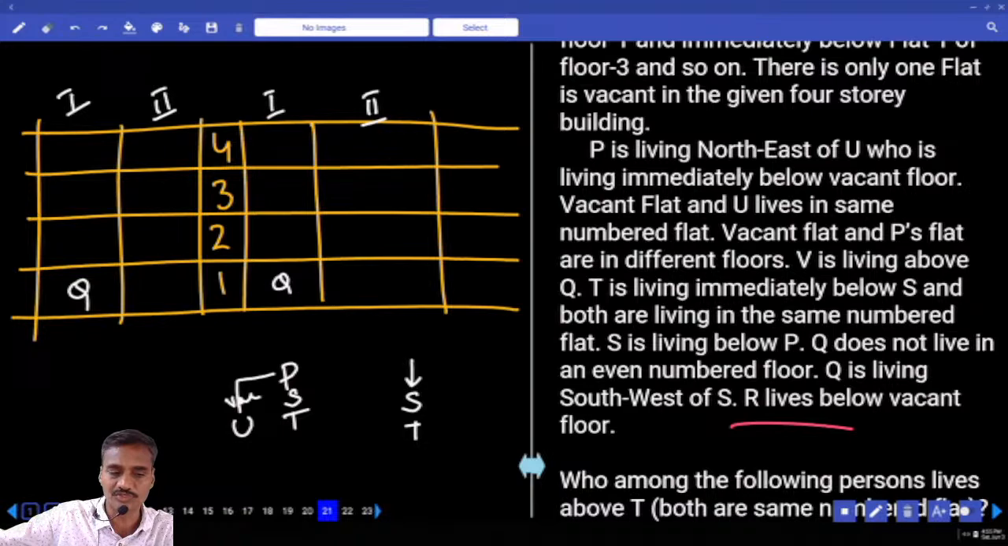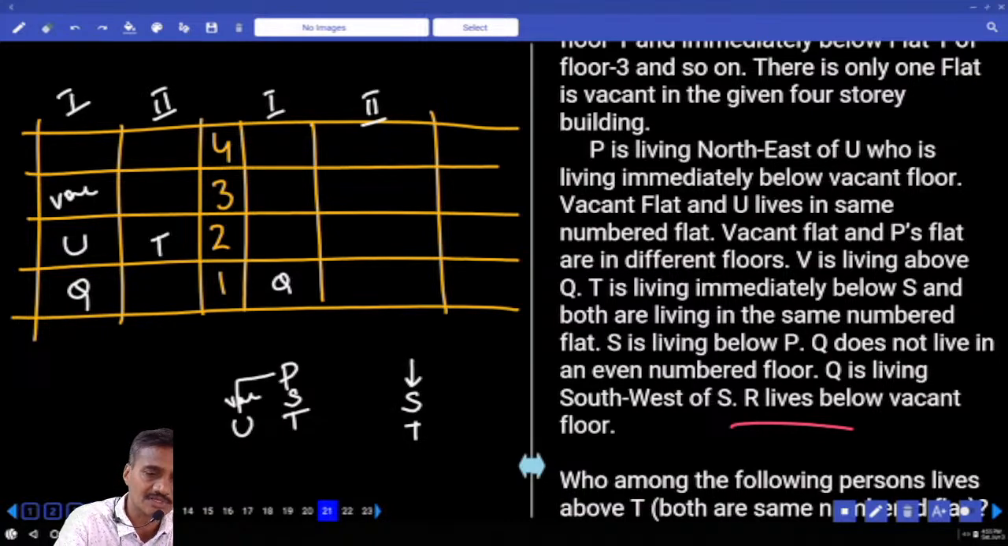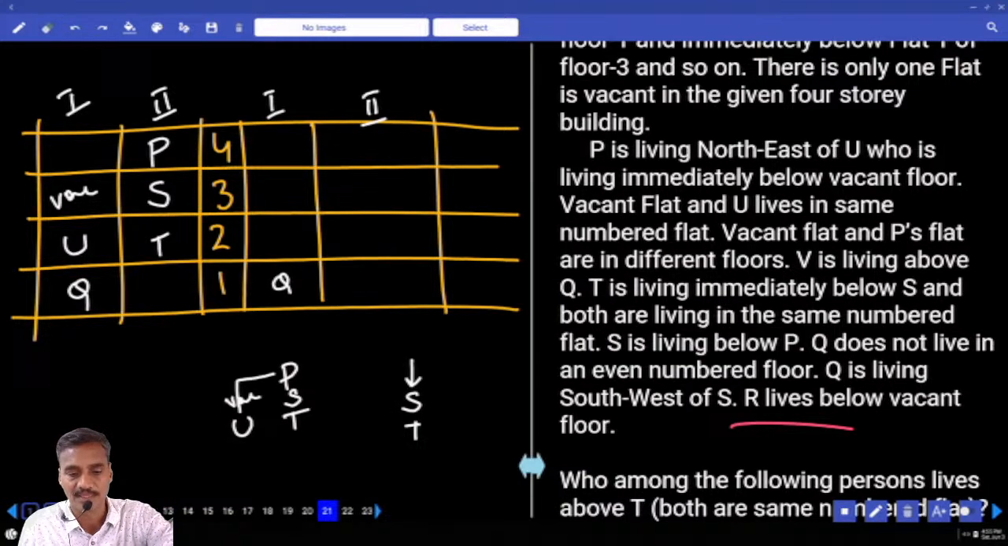Then with the help of this Q, the next one we need to place is U. U must be on the first flat. U is here. Now this is vacant. Now P, S and T. Now T is here, S is here, P is here. You must remember P, S and T, and S and T are living in the same.